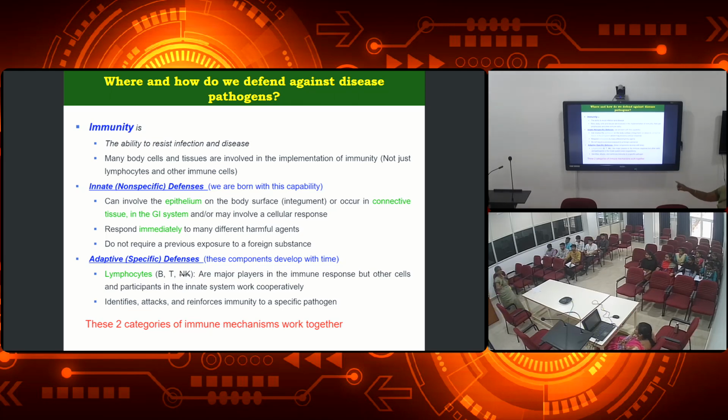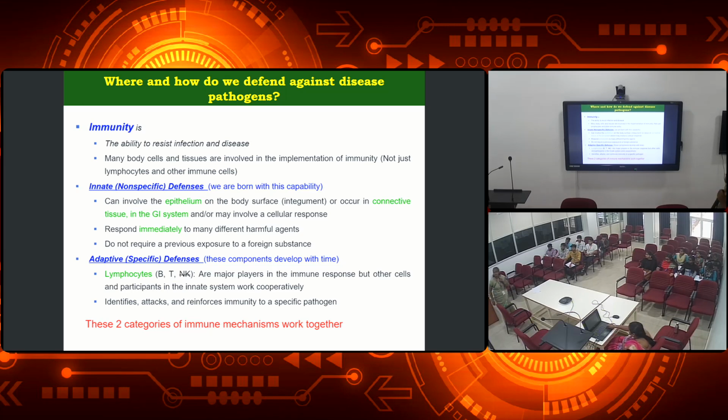Okay, that is also performed by our body cells. Especially the lymphocytes called B lymphocytes, T lymphocytes, as well as the natural killer cells play a role in it. I will tell you what it is in the forthcoming slides. We should not think that only innate immunity or only adaptive immunity is fighting against the pathogens. Sometimes these two, both innate and adaptive immunity, work together to fight against the pathogens. We will be discussing the mechanism, how it is done, in the forthcoming slides.